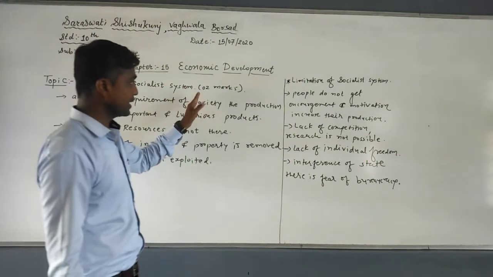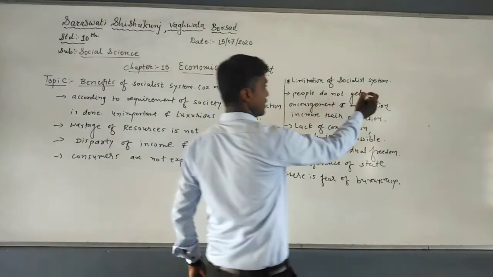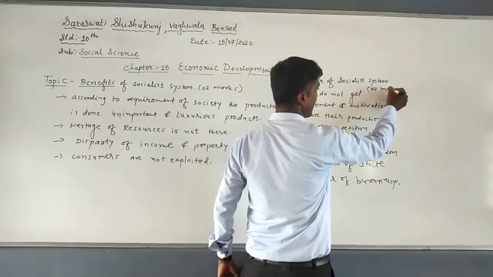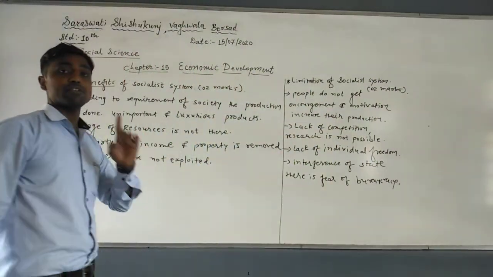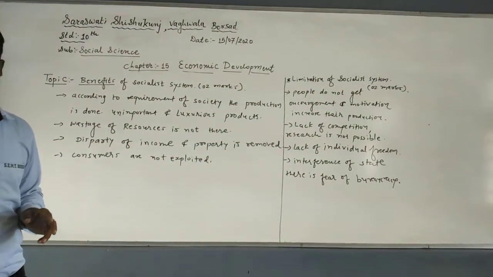Benefits of the socialist system is 2 marks, and limitations of the socialist system is also 2 marks. So students, today we have completed 4 questions. Now only one question remains, that is the mixed economy.